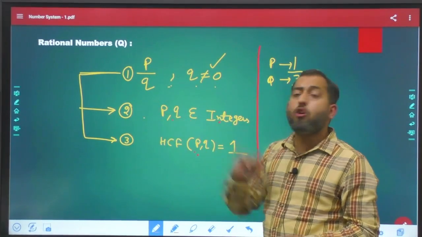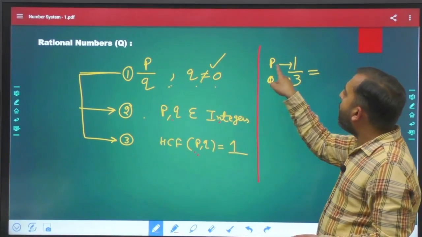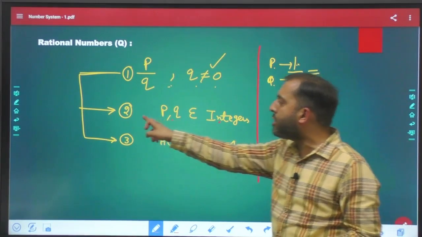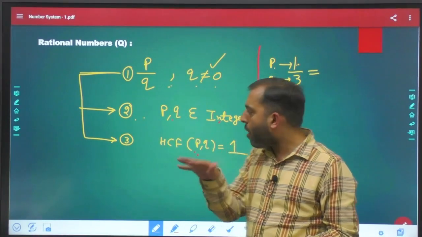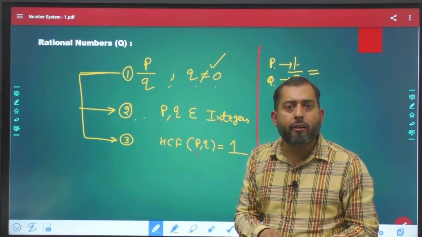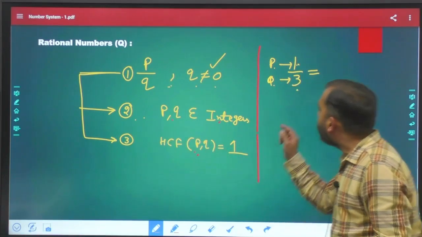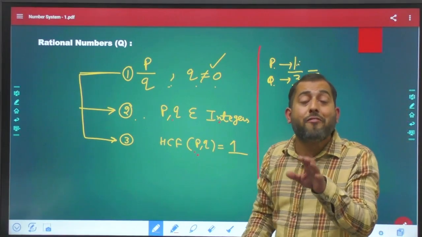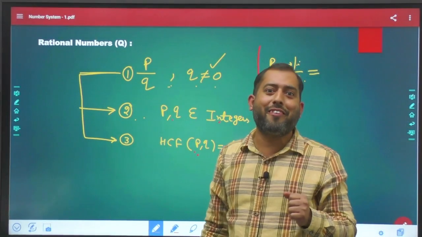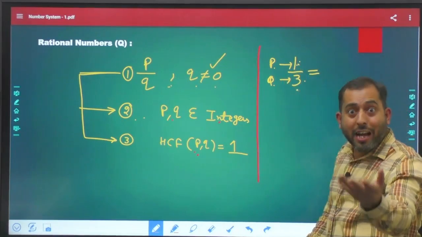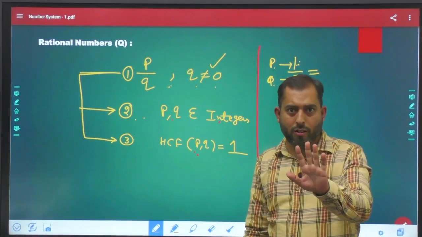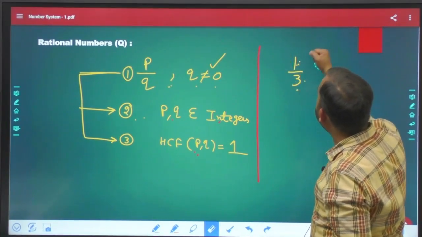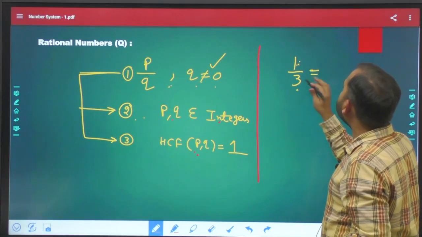Okay. What about condition number 2, sir? Sir, P is 1, Q is 3. 1 is an integer, 3 is an integer. So condition number 2 is also justified. What about condition number 3? HCF of P and Q, the highest common factor of 1 and 3. What is the highest common factor of 1 and 3? 1 itself. Hence, 1 by 3 is a rational number. Agreed? Okay. Now, if 1 by 3 is a rational number, then just solve this.